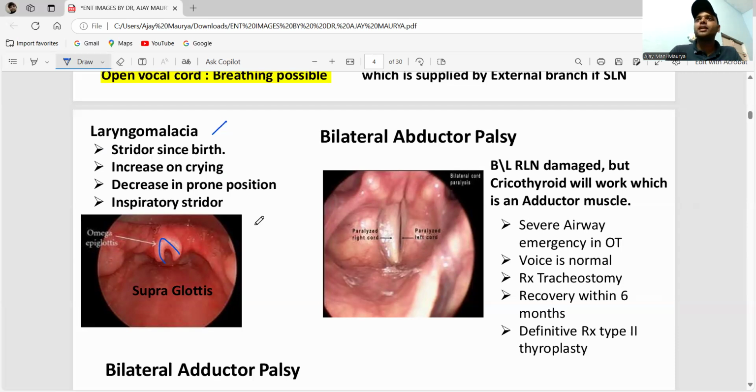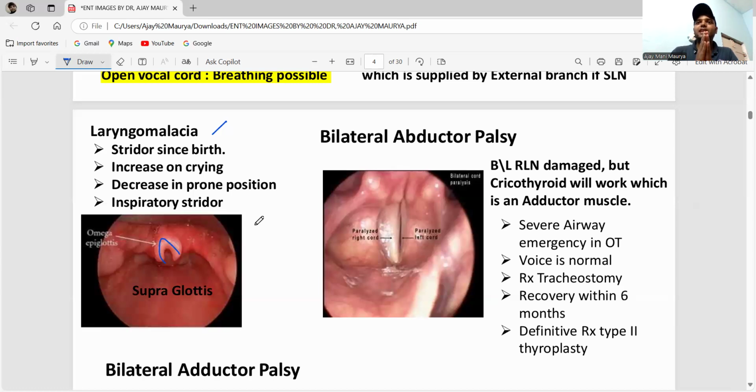The cricothyroid is supplied by the external laryngeal nerve, and it is the adductor. So the cord remains in the adducted position, but there is no abductor to open it. Only the adductor function is intact, so the vocal cord remains adducted. That's why there is a severe airway obstruction.